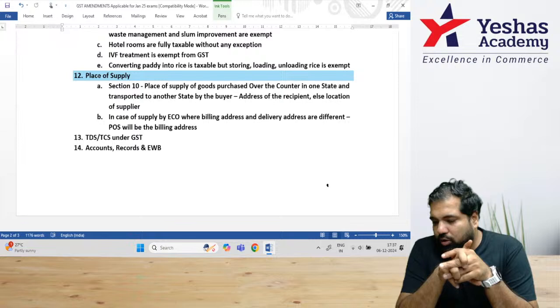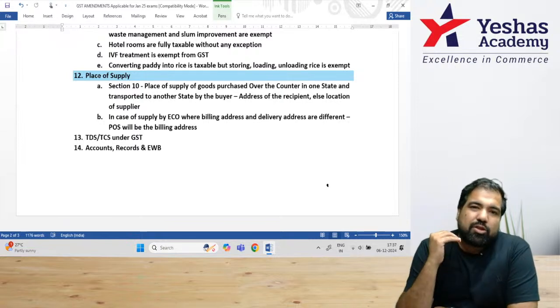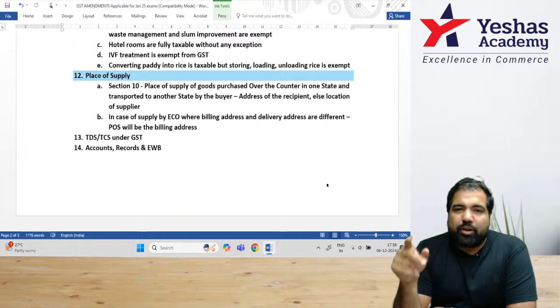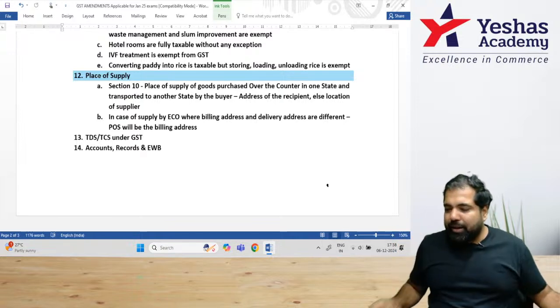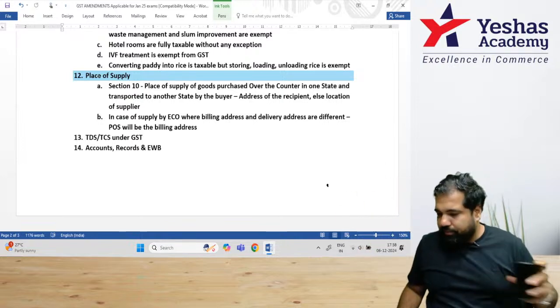Interest is charged from 1st October or from the day the goods were purchased. If you don't reverse the credit, then they will charge you interest from the day you took the credit till the day you actually reverse it. Like a money lender, the government charges interest from the first day to the last day.